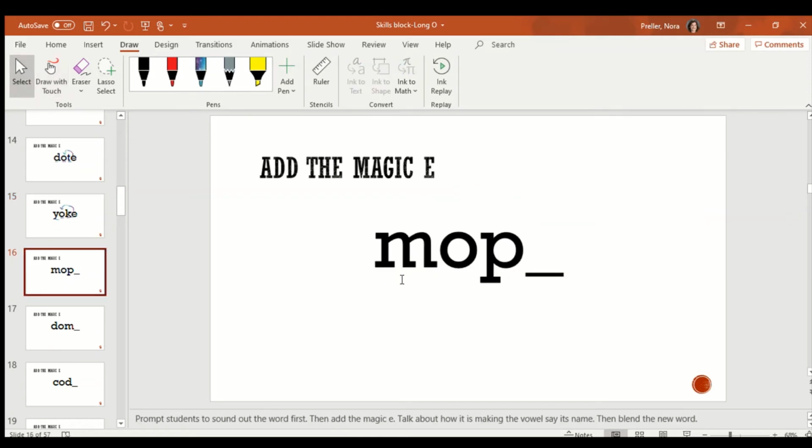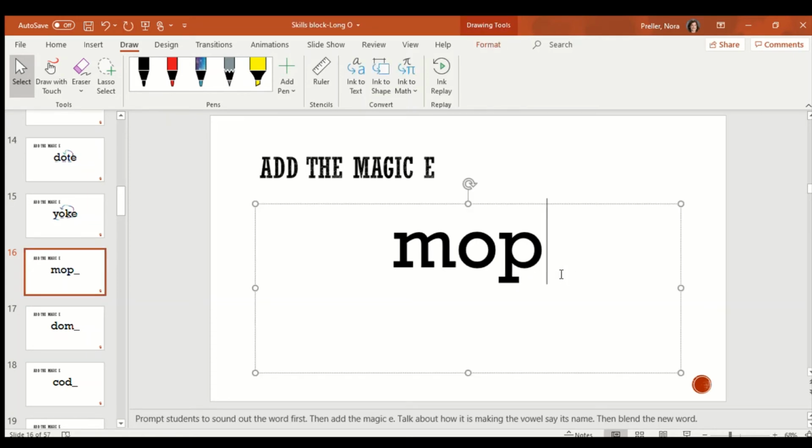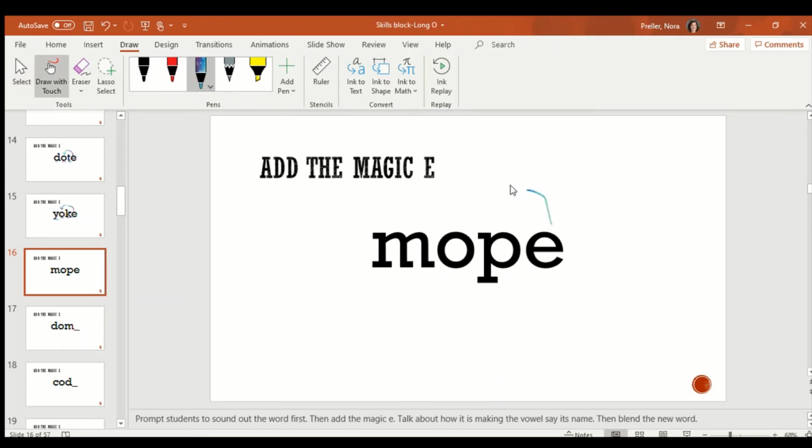Let's keep going. What does this word say? Sound it out with me. Mop. Let's see what mop turns into when we add the magic E. What's the magic E going to do again? That's right, it's going to make O say its name. It's going to say ō. Ready? Let's sound it out now. M, ō, mope. So mop turned into mope when we added the magic E.